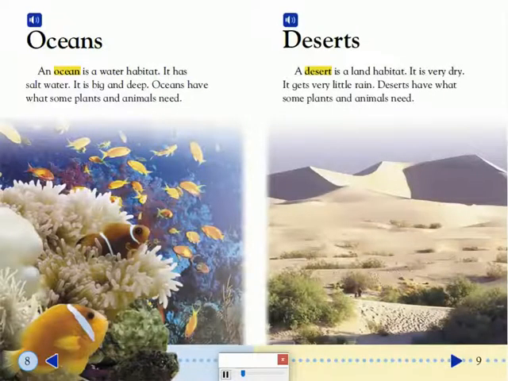Deserts. A desert is a land habitat. It is very dry. It gets very little rain. Deserts have what some plants and animals need.